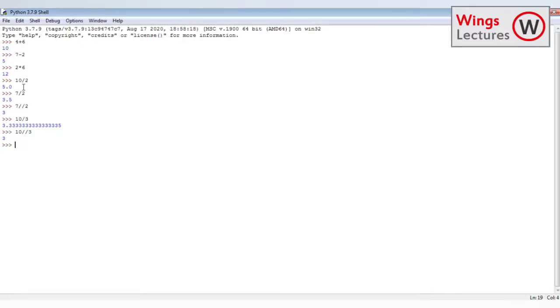So what will be the remainder? The modulus operation is nothing but finding the remainder value of the division. The operation is simple: 10 modulus 3. So you'll get the remainder value as 1. So it's all working perfectly, right?